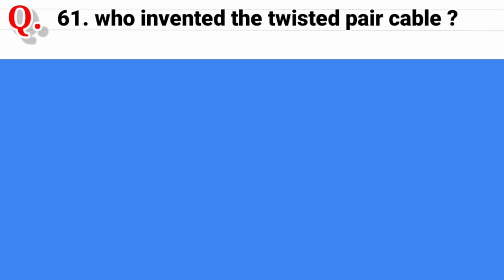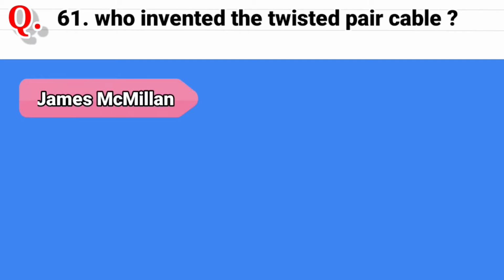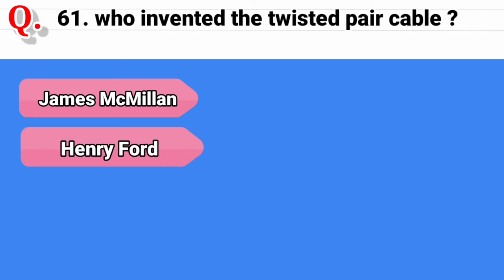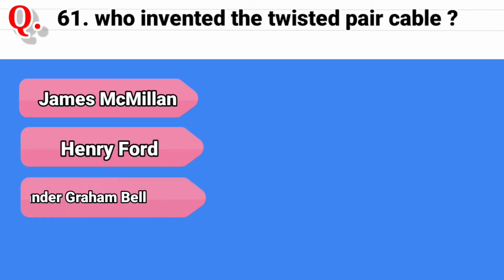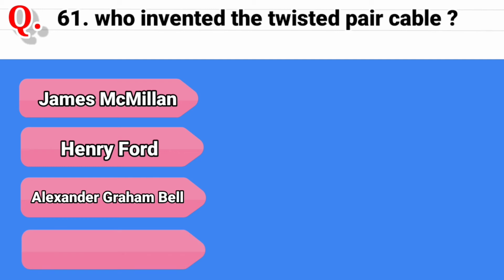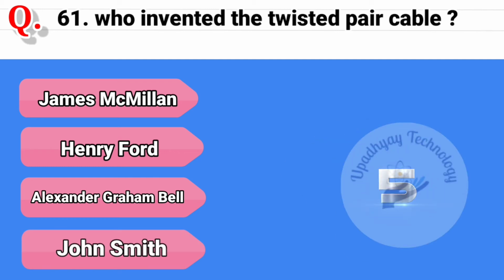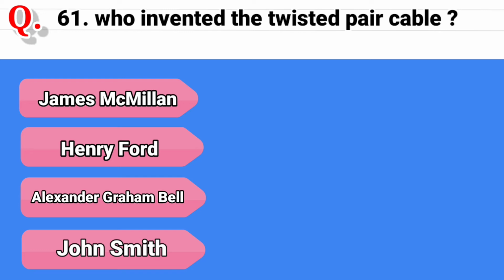Question 61. Who invented the twisted pair cables? And the options are James Macmillan, second option is Henry Ford, third option is Alexander Graham Bell, and the last option is John Smith. And the correct answer is Alexander Graham Bell.